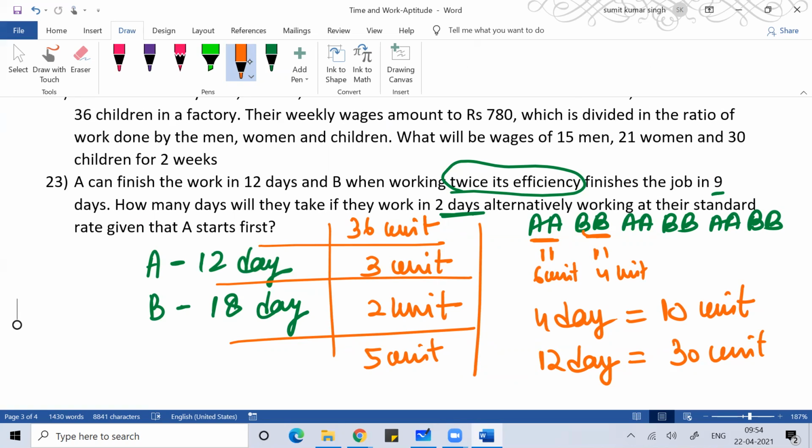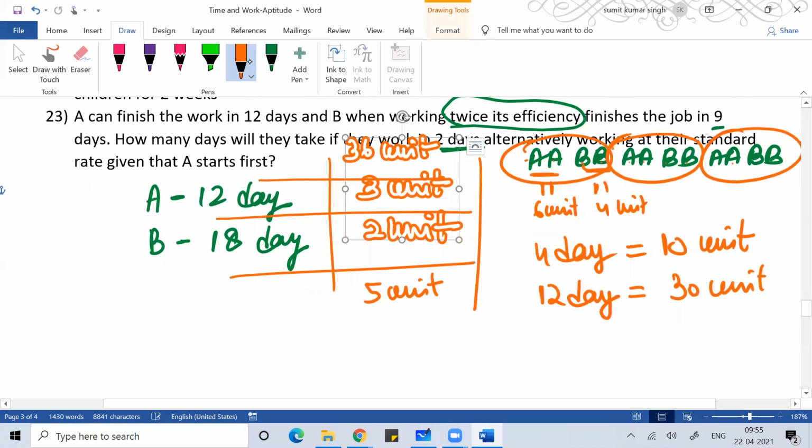But the total work here is 36 units. So in 12 days, 30 units of work will be done like this: 10, then 20, then 30. So you can understand, 12 days is done: 1, 2, 3, 4, 5, 6, 7, 8, 9, 10, 11, 12. In 12 days, 30 units of work is done.